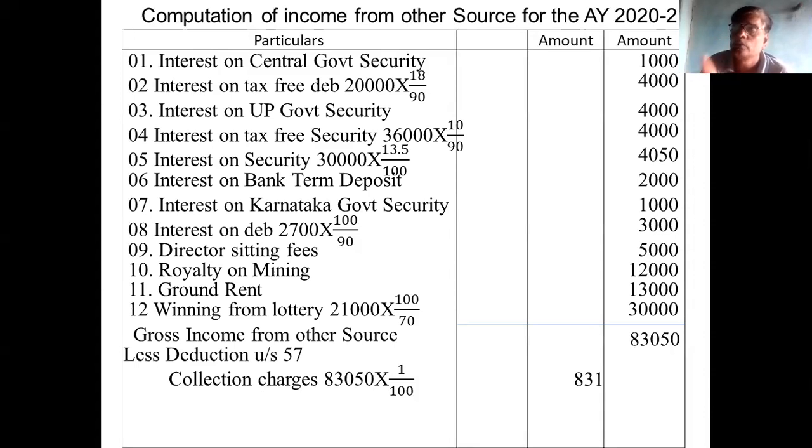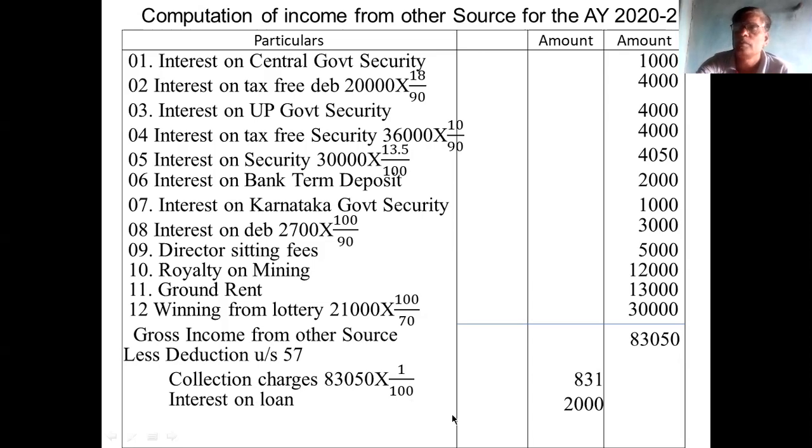If they ask you to calculate 1% on net, then you have to calculate the net interest, that is, you take the gross income and multiply by 90 by 100 or 70 by 100. Remember this. Here gross is given, therefore I will not go for this. This is the gross, 83,050. On this you calculate 1%. This is 830.50, so it is nearly 831 rupees. Then interest on loan is 2,000.